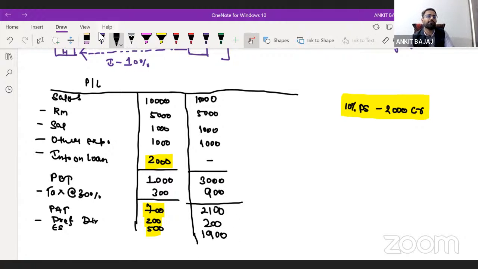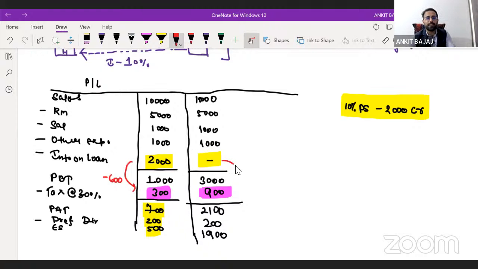Now, if you see here, if the company is not paying interest, how much tax has the company paid? The company has paid tax of 900 crore rupees. If the company is paying interest, the company has paid tax of 300 crore rupees. You can simply understand the logic: if the company is paying interest, the company is paying less tax. How much less tax? The company is paying 600 crore rupees less tax here, right?